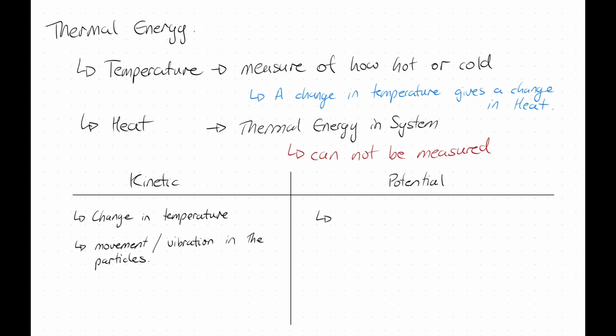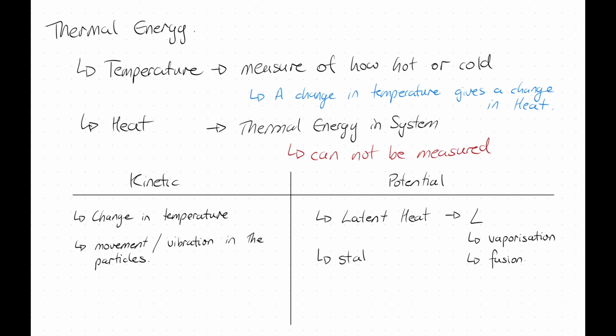This is called latent heat. We give it a little symbol L, and we have two different ones for this: the latent heat of vaporization and the latent heat of fusion. Vaporization is turning into a gas, so we are looking at a change in state. If we're looking at potential energy, we are looking at a state change.